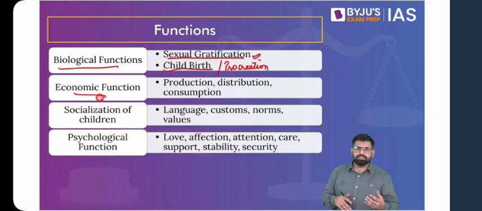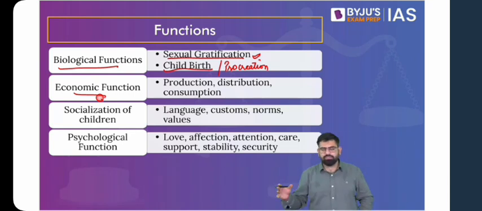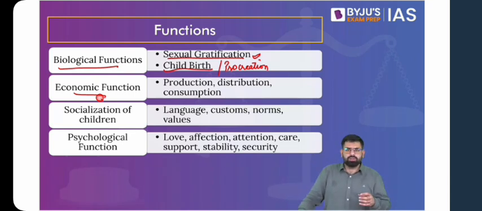Their economic needs, their economic security, and other aspects of social security like healthcare and education are taken care of by the family. Take your example: a few of you might be studying in college. So your educational needs, your health needs are taken care of by your parents. So family is one unit which takes care of the economic security and the social security of the family.